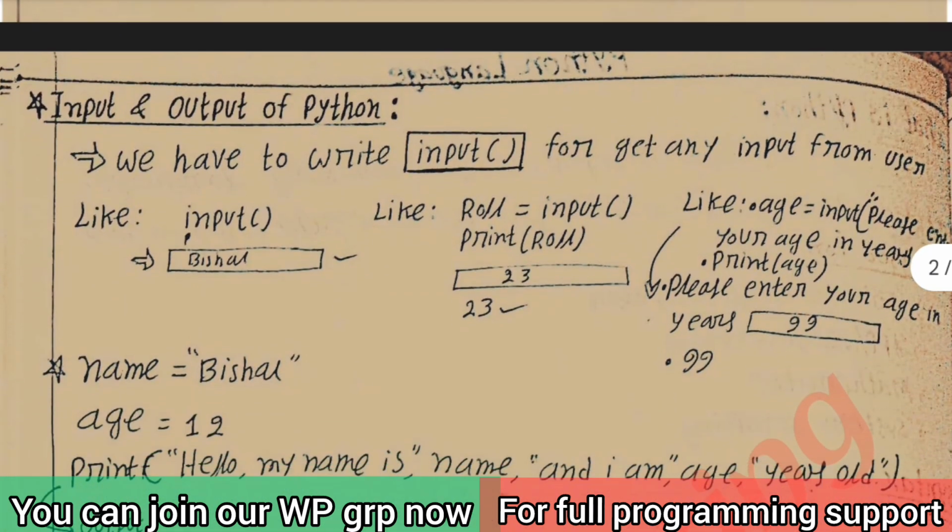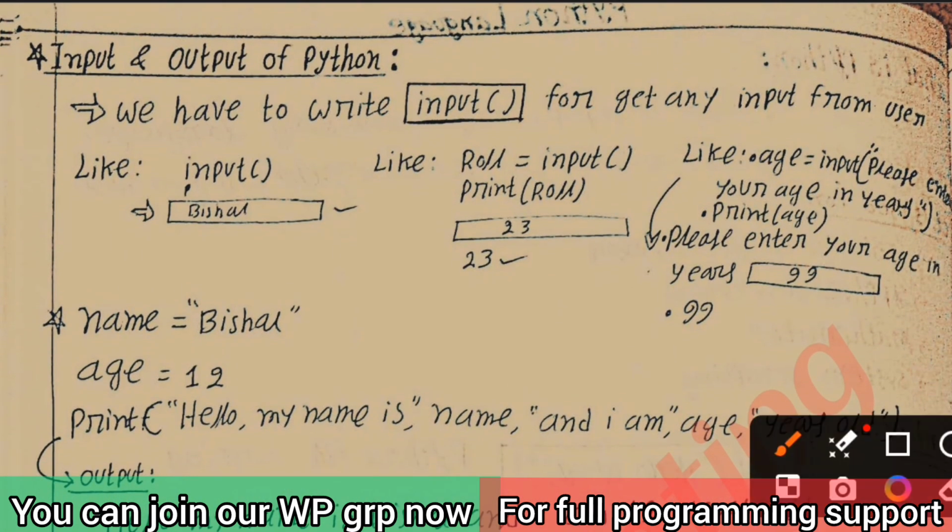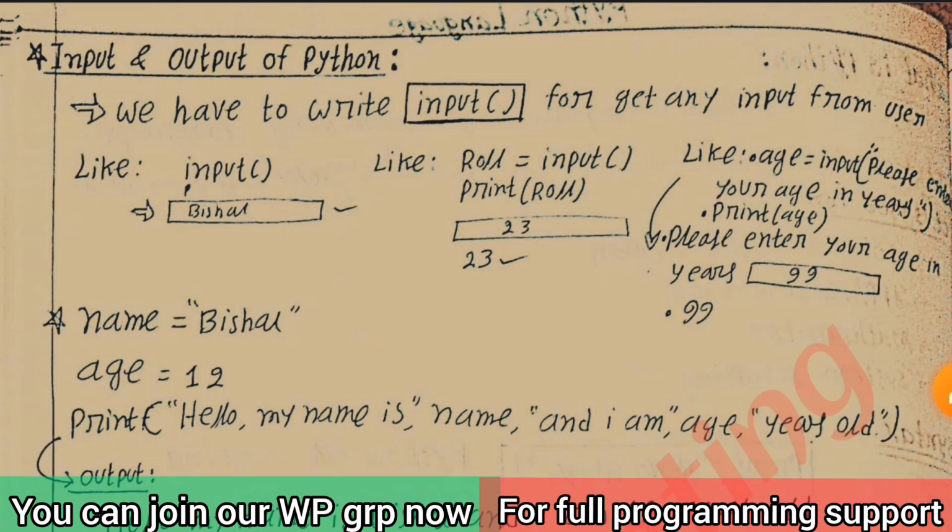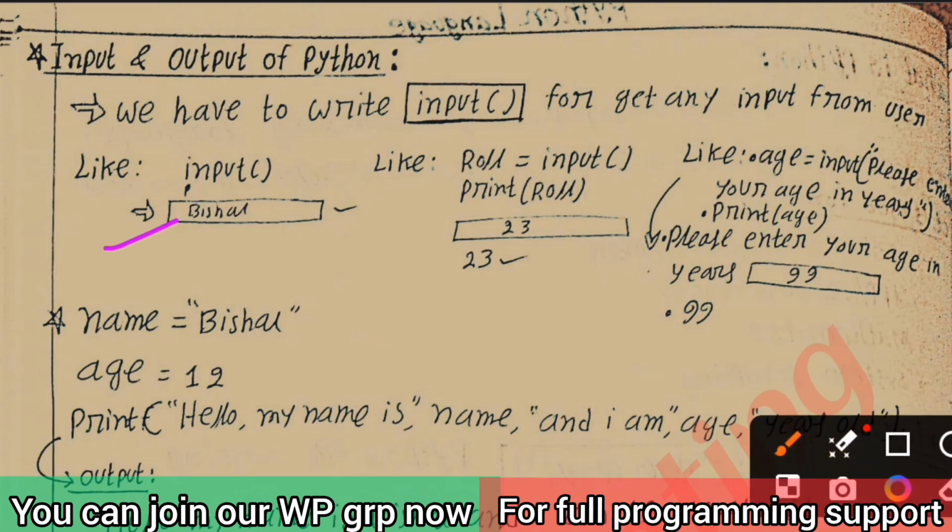Okay. Then the input and output of the Python language. You have to write input and then the first and second parenthesis. Input with parenthesis is for getting any input from the user. If you write it, a text box appears on your output screen. Then you can write a string name, like I write Vishal, and you can write an integer, float, character. You can write anything.